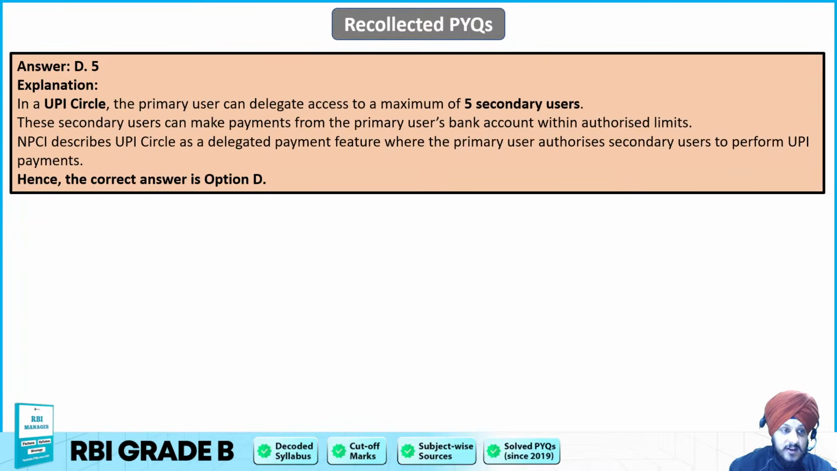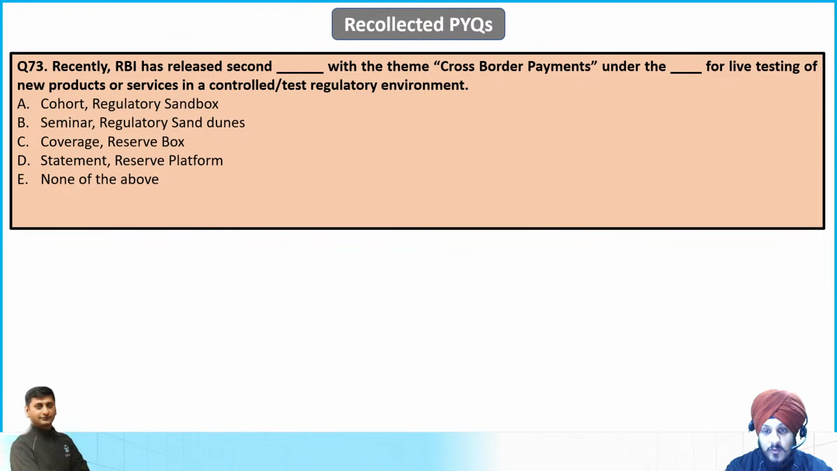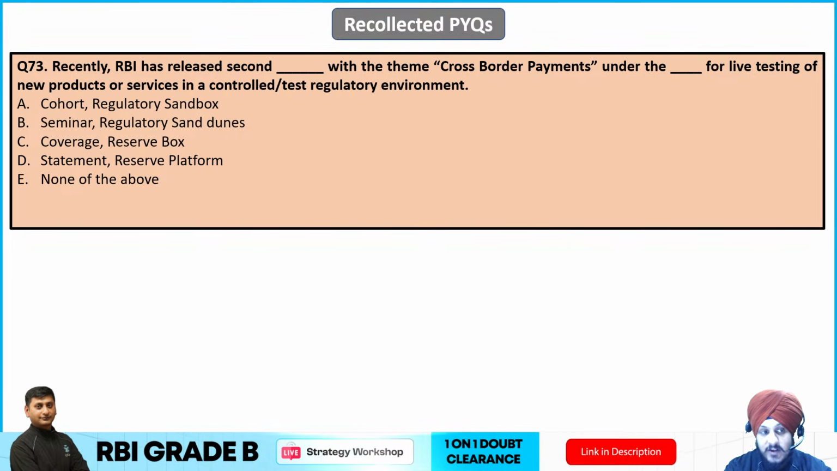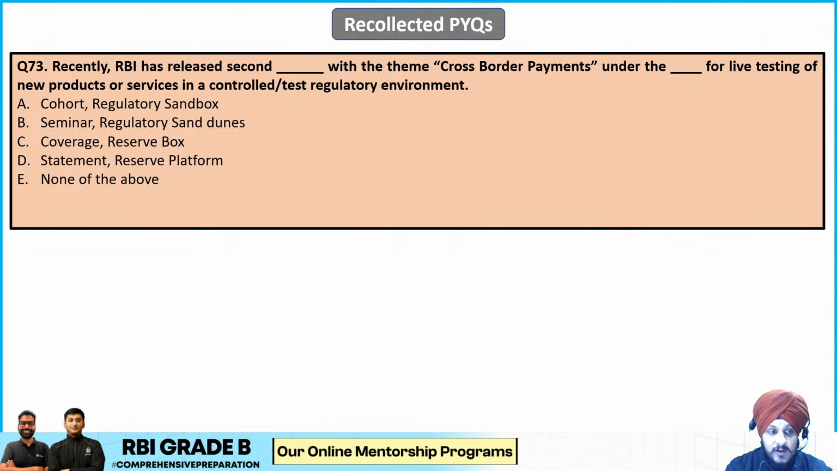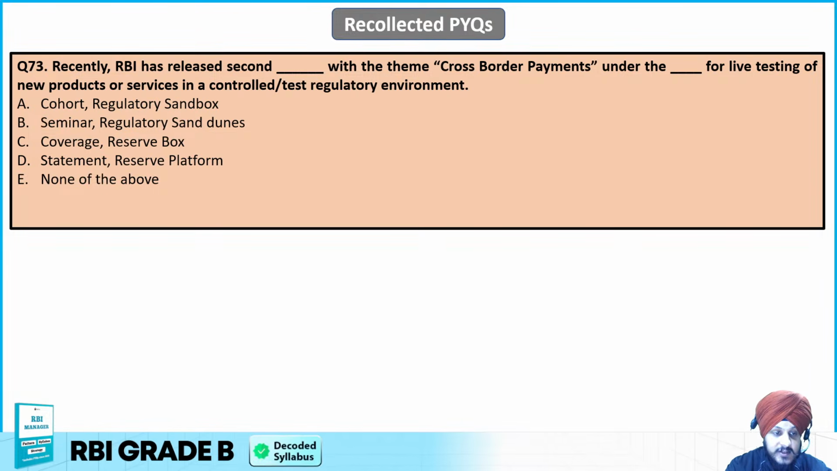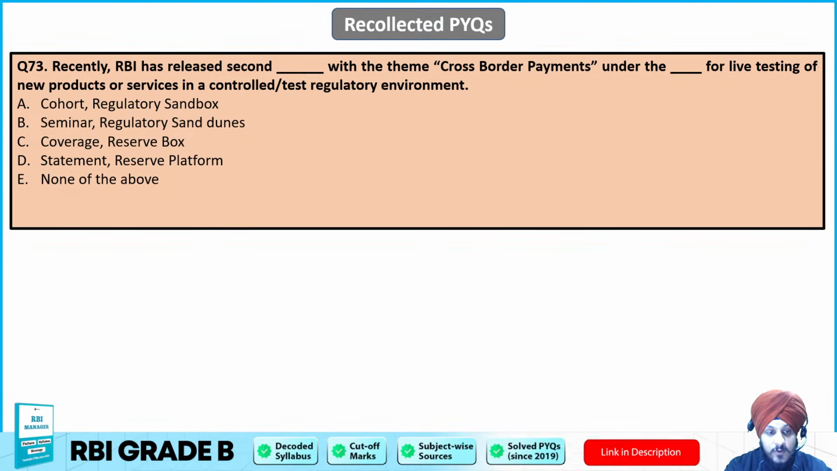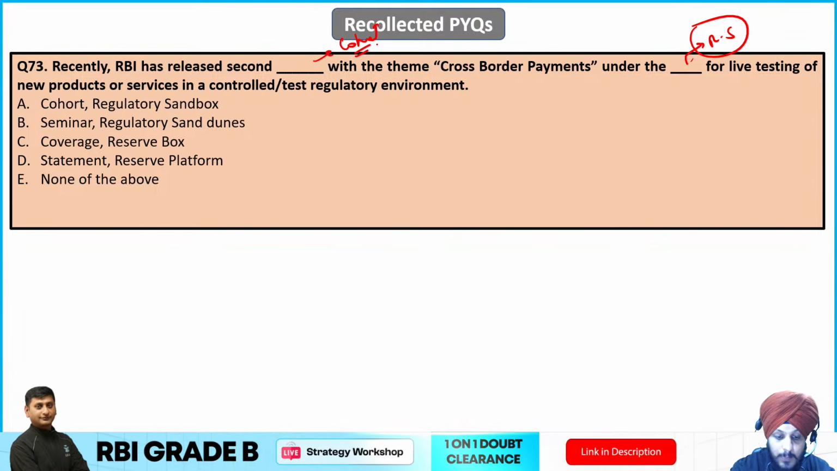Now the question number 73. Recently, RBI has released the second dash with the theme cross-border payments under the dash for live testing of new products or financial services in a controlled or regulatory environment. So which of the options is correct as far as the fill in the blanks are concerned? Option A, cohort, regulatory sandbox. Option B, seminar, regulatory sand dunes. Option C, coverage, reserve box. Option D, statement or reserve platform. So the answer is going to be regulatory sandbox over here and cohort over here, right?